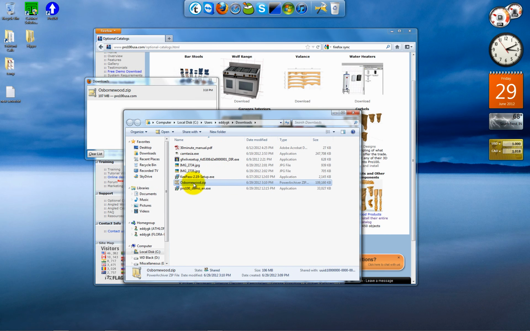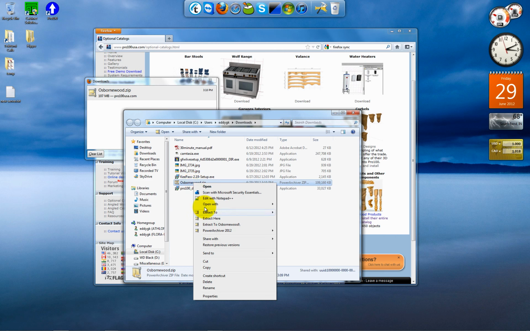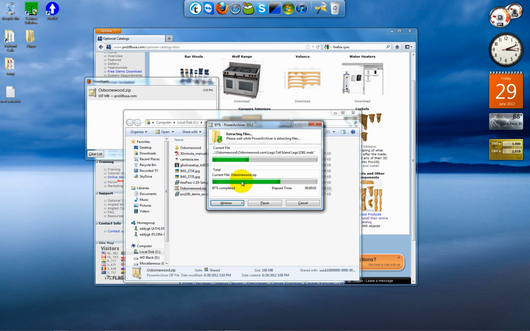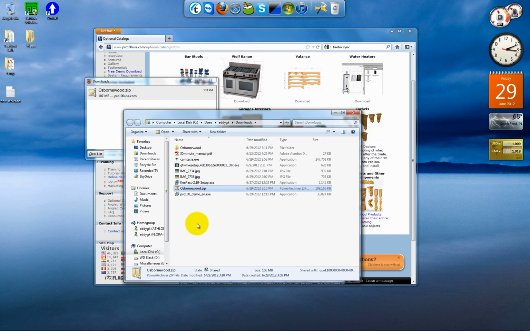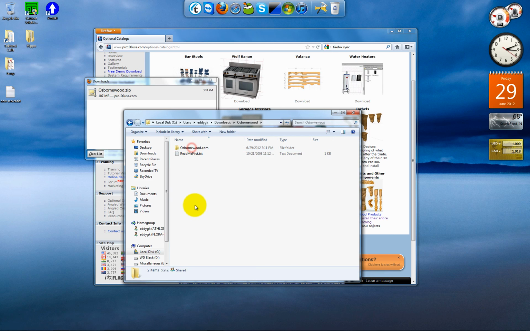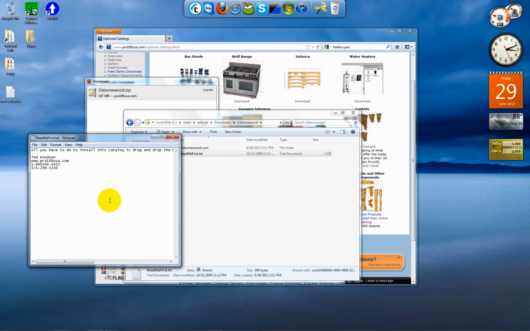So I'm going to right click it, extract to Osborne wood, and your zip program may be different, but either way you want to extract the contents of the zip file to the default directory, in this case Osborne wood, and there's a readme file in here with some instructions.